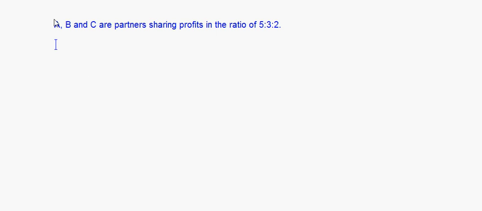And they are giving the last 5 years profit: 1999, they give it as 2,50,000. 2000 it is given as 3 lakhs.